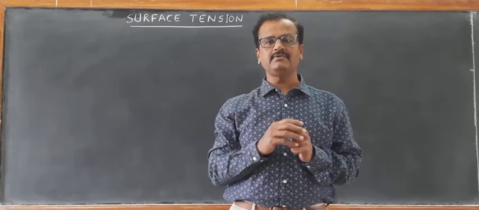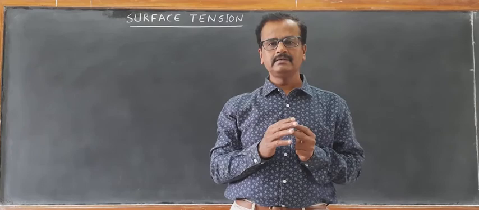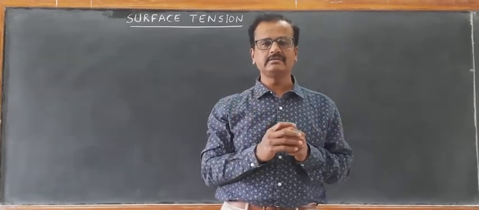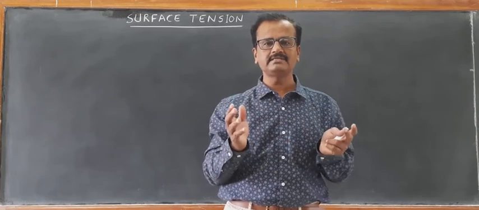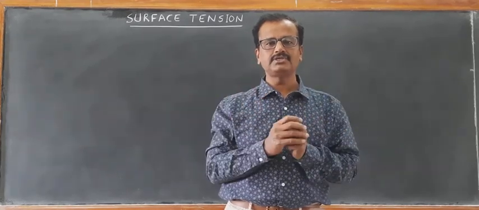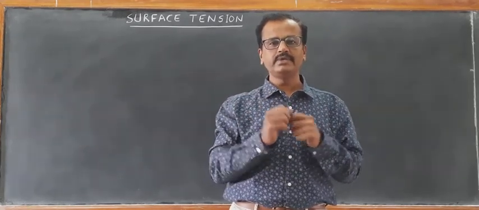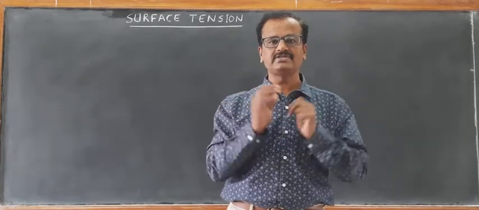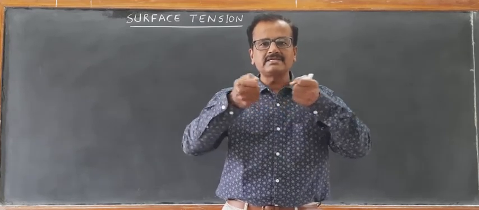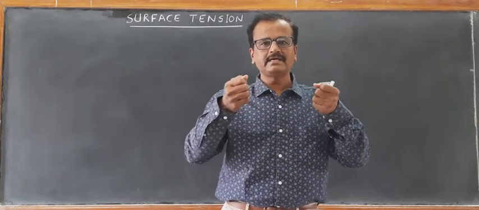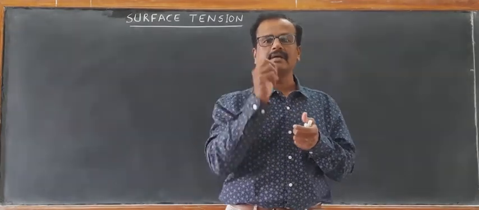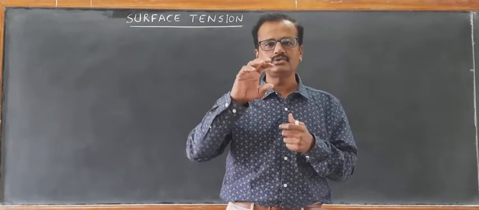The surface of a liquid has some additional energy. The molecules on the surface of these liquids have some additional energy. Because of this additional energy, we observe surface tension. The water surface or any liquid surface behaves like a stretched membrane, which at any moment tends to collapse.